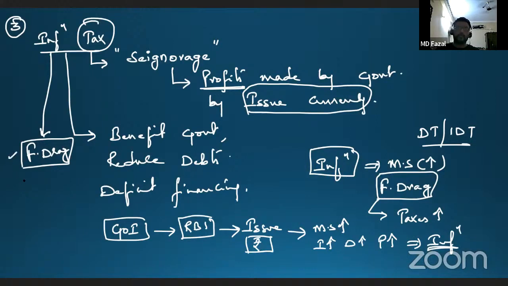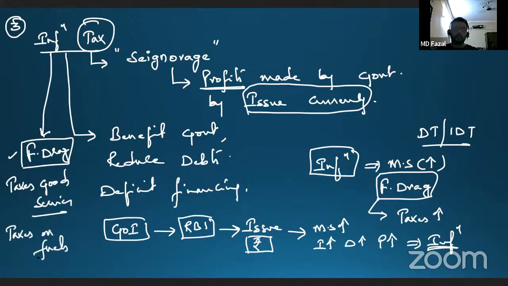So you will be paying more income tax or more corporate tax, more direct or indirect taxes, and you can also pay more taxes on goods you take, more taxes on services you take. For example, the government has increased the taxes on fuels, and the fuel prices also get increased. This is called inflationary taxation or inflation tax. So this is a very, very important topic for your exam, so kindly refer.